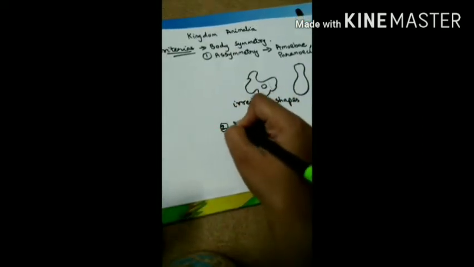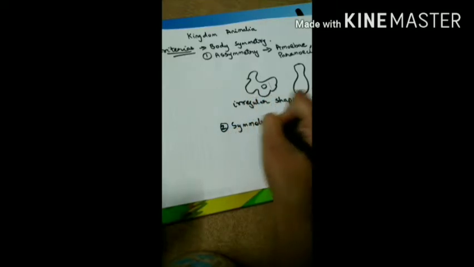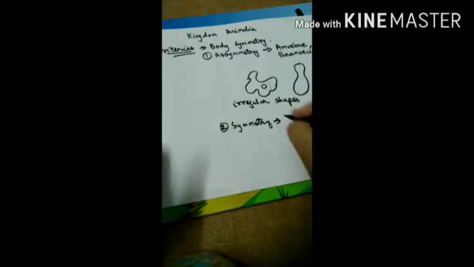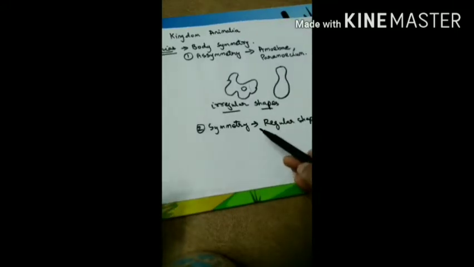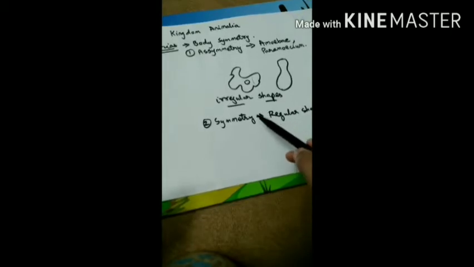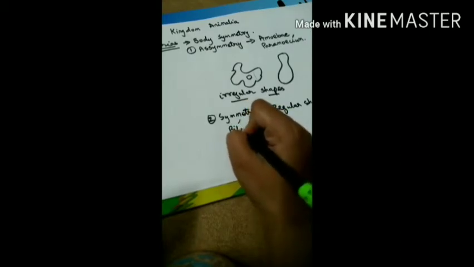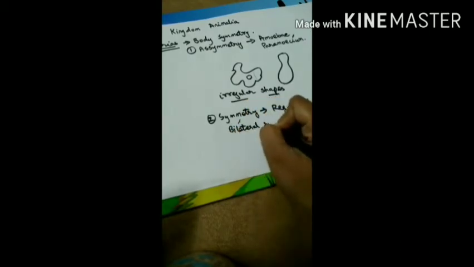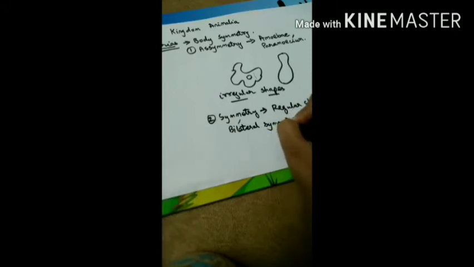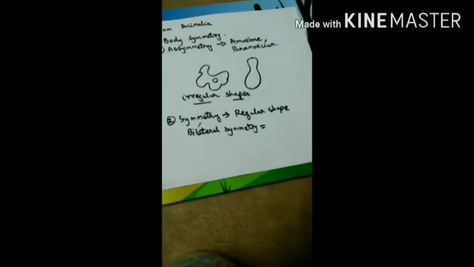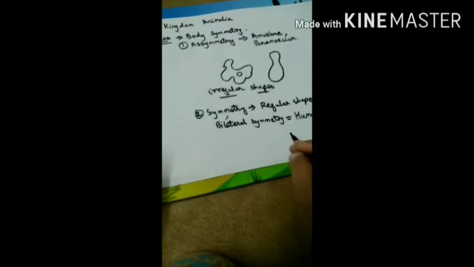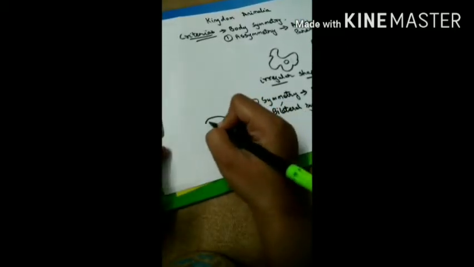Next is symmetry. Now what is symmetry? Symmetry is nothing but a regular shape. As this is an irregular shape, this is the regular shape of the organism. There are many types, but out of this symmetry, there is one known as bilateral symmetry. In bilateral symmetry, you can take human and fish as examples.